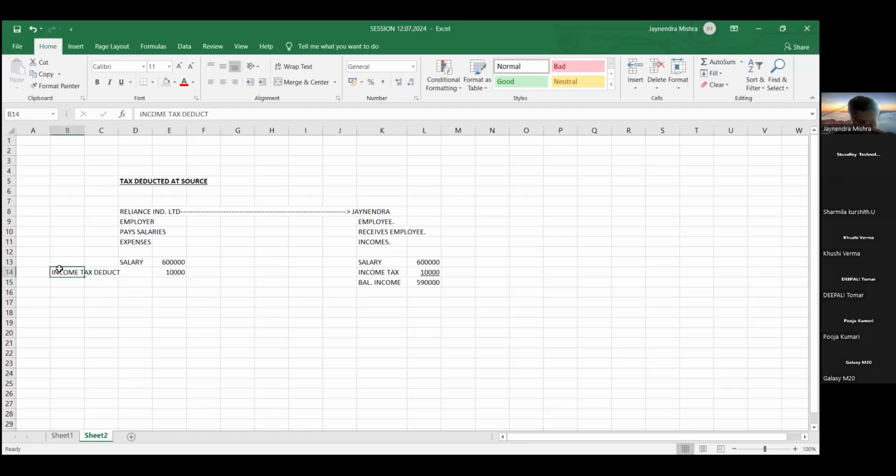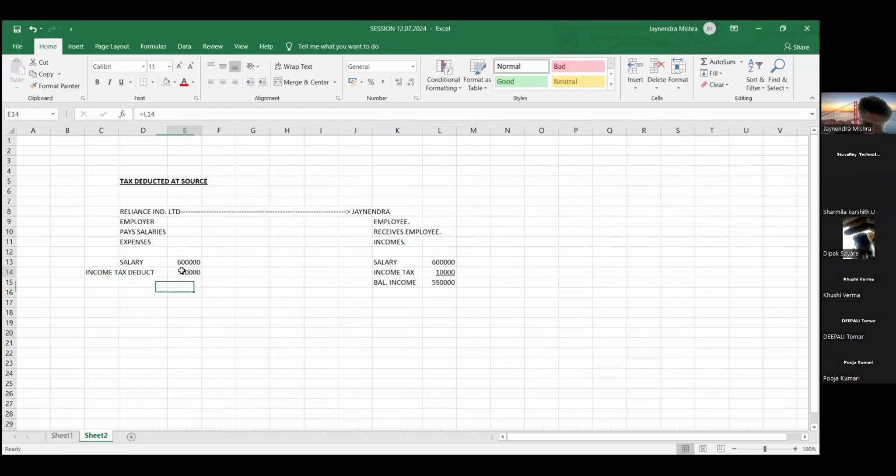So friends, employee was supposed to pay income tax of 10,000. So as an employer, friends, 10,000 we will deduct and the balance, that is 5,90,000, is paid to whom friends? 5,90,000 is paid to employee, and the 10,000 which is an income tax is deducted from the salary. So 10,000 is a tax, friends.